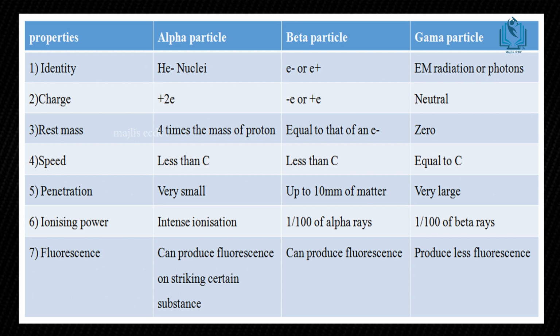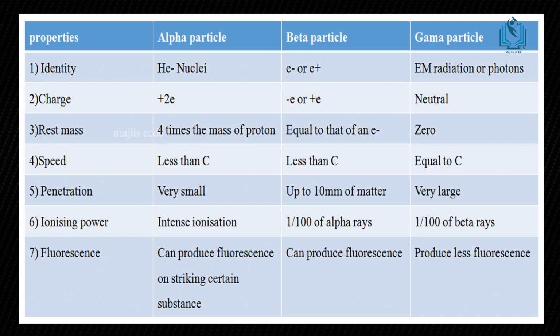The next property is rest mass. The rest mass of the alpha particle is 4 times the mass of a proton, the rest mass of the beta particle is equal to that of an electron, and the rest mass of the gamma particle is 0. The next property is speed. The speed of the alpha particle is less than c, the speed of the beta particle is less than c, and the speed of the gamma particle is equal to c. Then the penetrating power. The penetrating power of the alpha particle is very small, the penetrating power of the beta particle is up to 10 mm of matter, and the penetrating power of the gamma particle is very large.